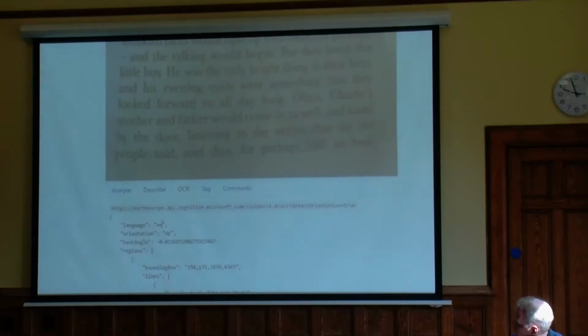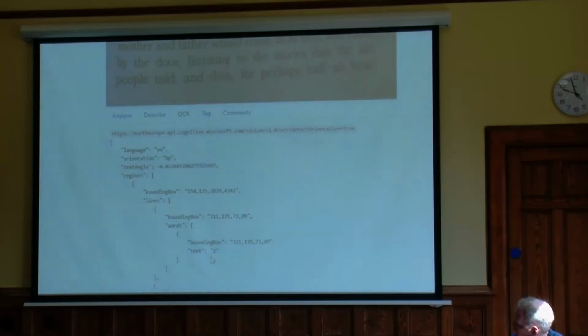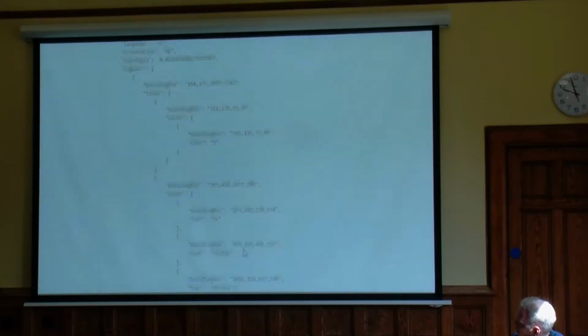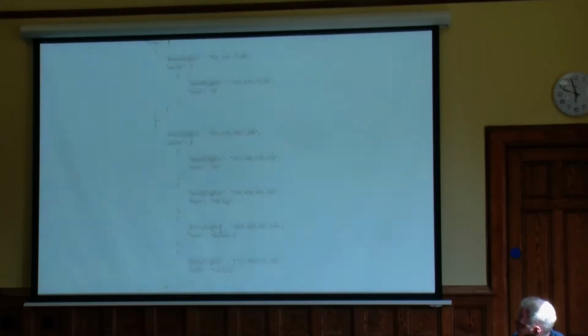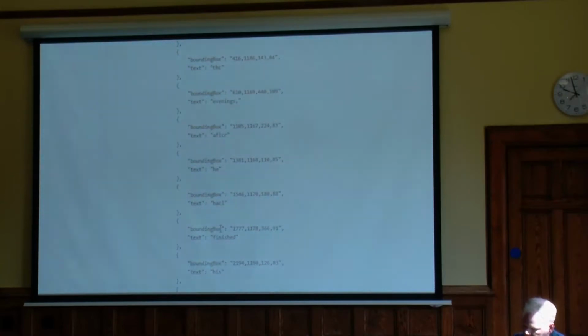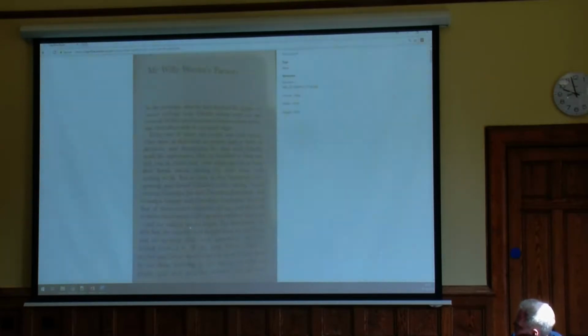I'll zoom in for a second. It is English, it is the right orientation, and hopefully it's brought back the text, and generally where the text is, the coordinates for the text. And you can see, again, it's a bit hit and miss. Mr. Willy Wonka's factory in the evenings after he had finished. So there's quite a lot of text that's brought back. To be fair, the image isn't perfect. It's a bit of a dodgy, blurry image, but it's done quite a good job of actually analyzing the image and coming back.